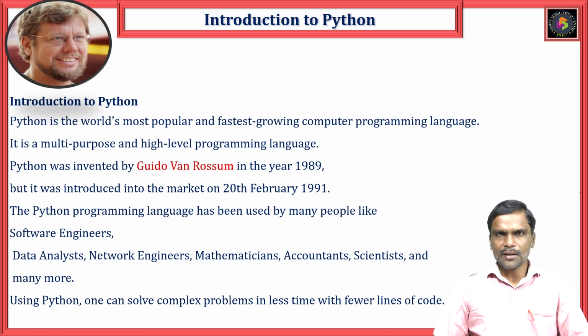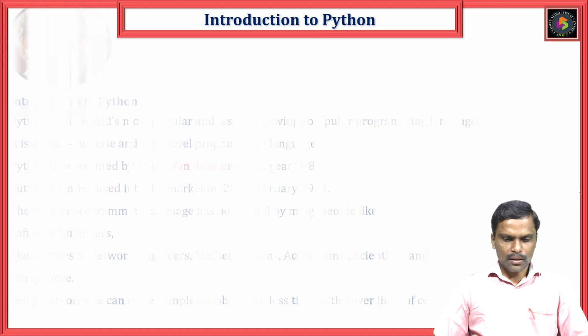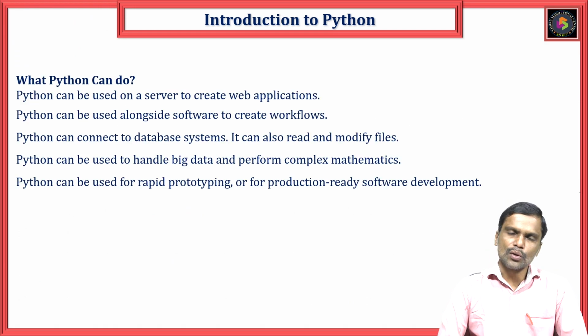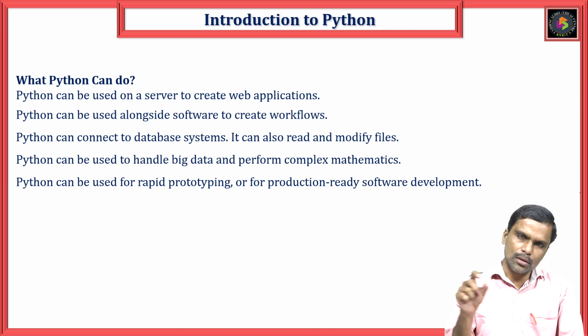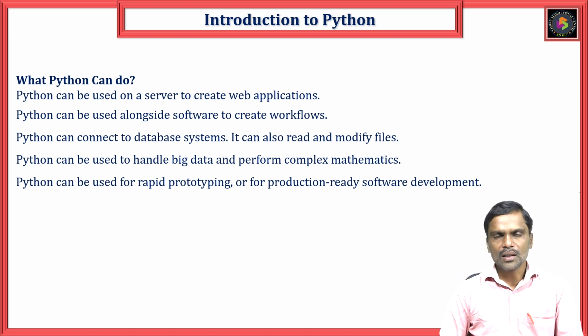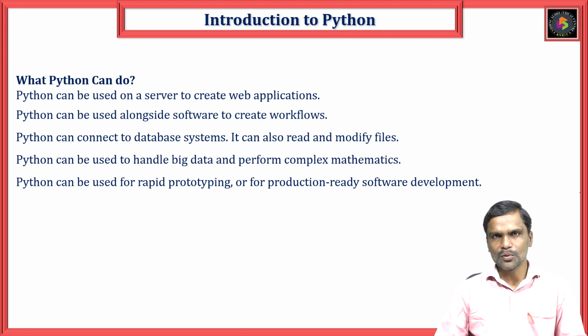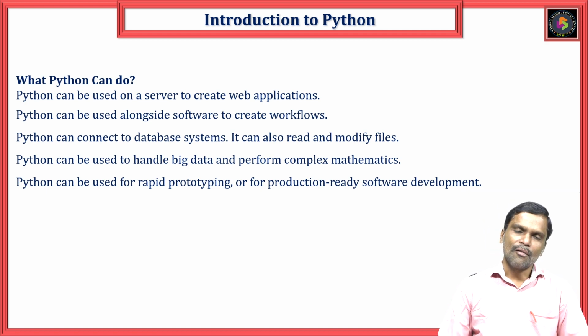Python is used in different ways. For example, I will give a simple code. If I want to write hello world in Python programming, I can simply take a single statement, print, and in this print we can give hello world, and you will get the hello world output. But if you compare with the C language, how many lines do we require to print hello world?